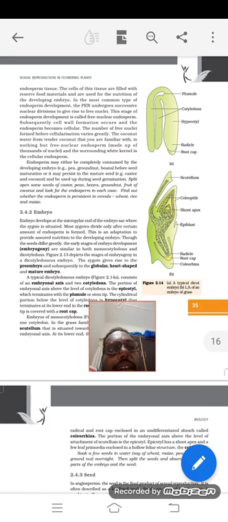And one of the best examples for this is the coconut, that the white part of the coconut and the water part of the coconut, these two are formed from this, formed by the action of this free nuclear division. So the white part is the cellular endosperm, that is why it is known as a kernel, while the water is not the cellular endosperm. So this endosperm will be a reserved food material for the growing embryo.